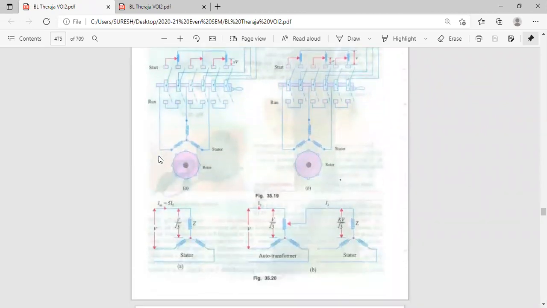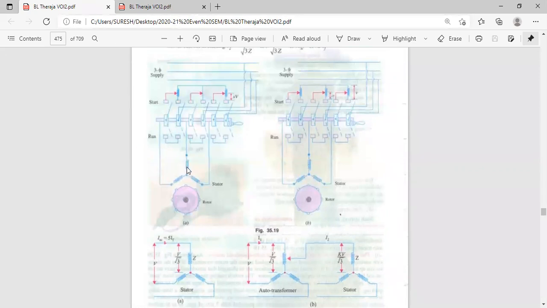What is A and B? See, this is the rotor. This is the stator. 1, 2, 3, three windings are there. So where is the auto transformer in this diagram?